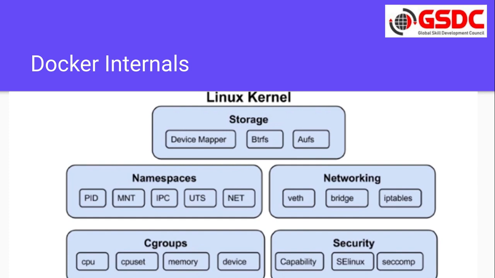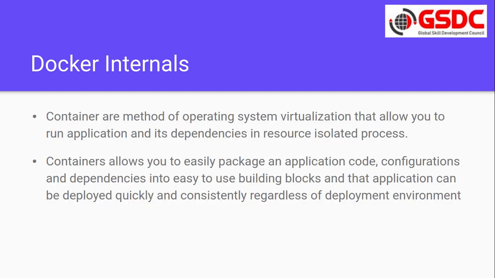If I talk about security, there are concepts in Linux like the SELinux security component, and using these we provide security to the containers. For networking, we give the network to the container using virtual Ethernet, using a bridge, and by adding some modifications in the IP tables.